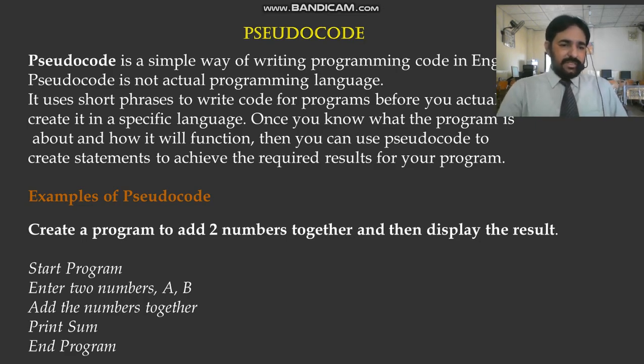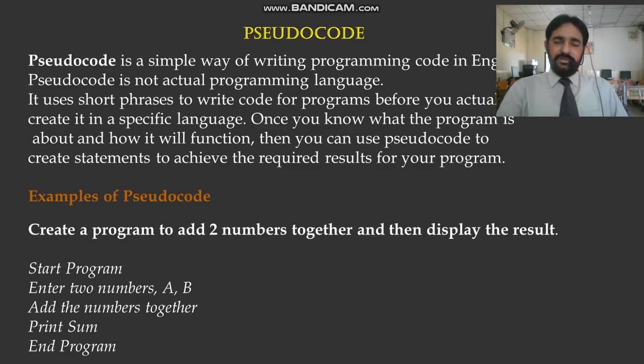For example, add two numbers together and display the result. We can also write an algorithm for that, but we are going to write pseudocode for it. Start program, enter two numbers A and B, add the numbers together, print sum, end program. Simple. We are not using any special symbols or indicators or hard English.